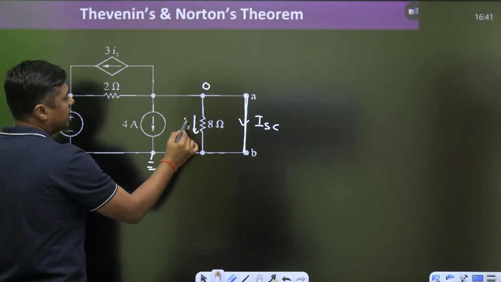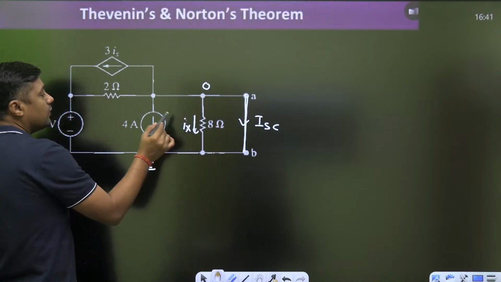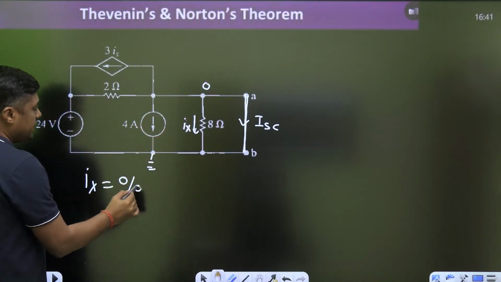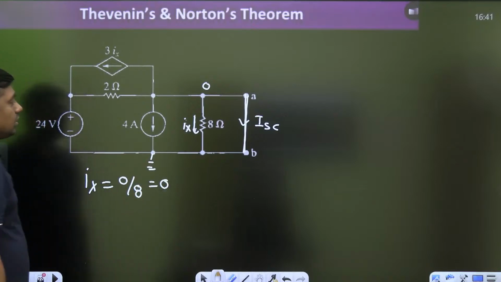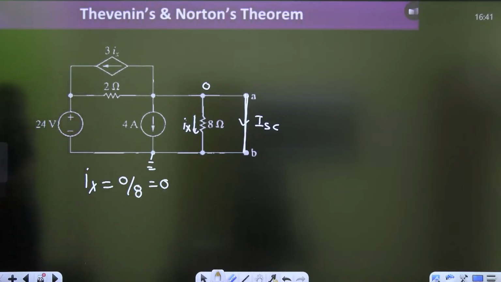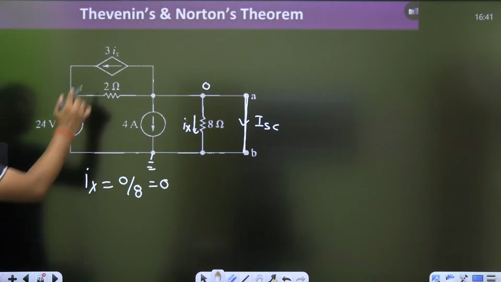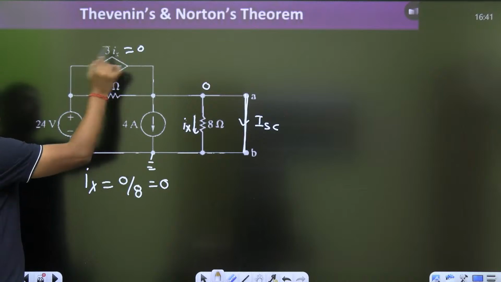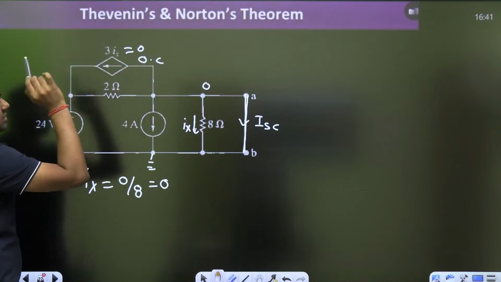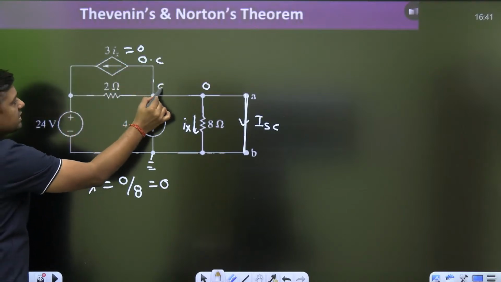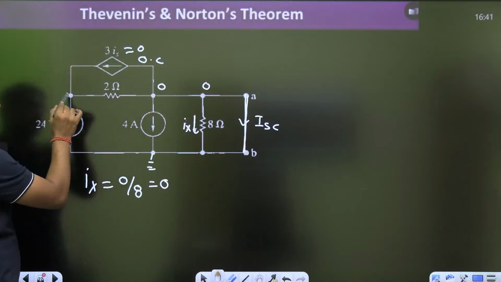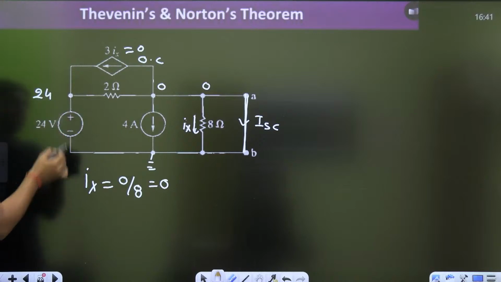So what is the value of the Ix? Ix will become 0, 0 by 8, that will become 0. Now this Ix is 0, so this 3Ix also becomes 0. So this will act as open circuit. Now what is the voltage at this point? 0. Right, this is an open circuit. What is the voltage at this point? 24 volt with respect to ground.